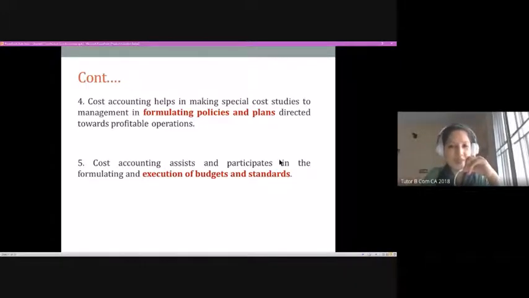So these are the basic supporting systems that could be developed by having an efficient costing department, cost accounting department within an organization. Right? Any doubt regarding this?